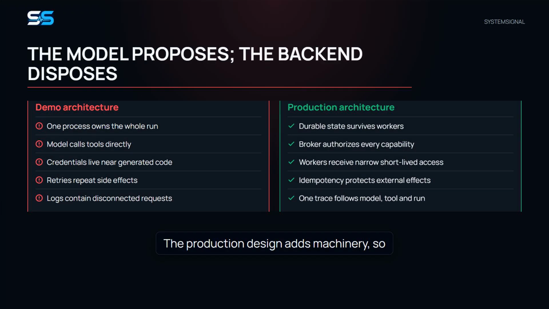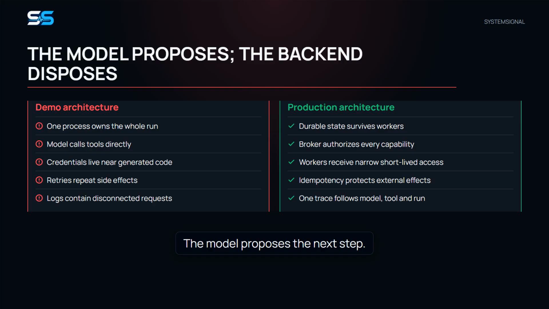The production design adds machinery, so it should earn its place. A simple read-only assistant may not need a workflow engine or isolated workers. But once an agent performs long-running, expensive, or irreversible actions, these controls become cheaper than incident response.